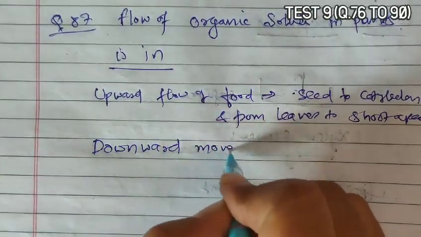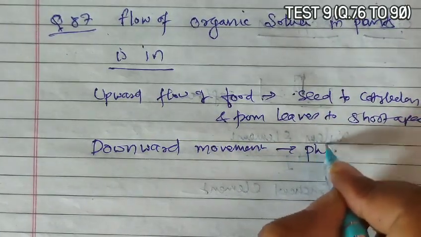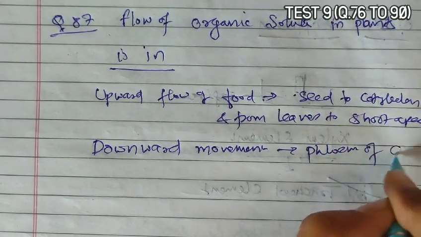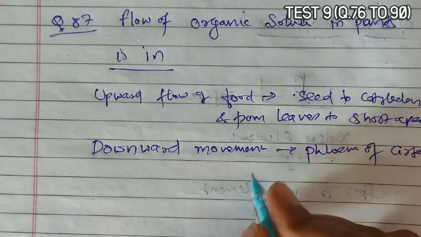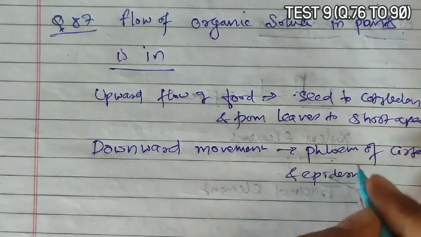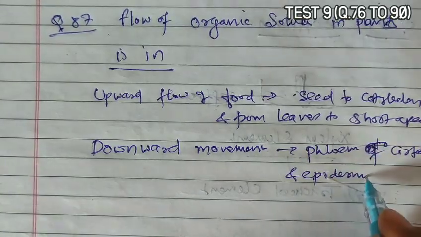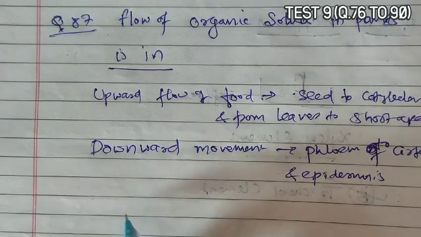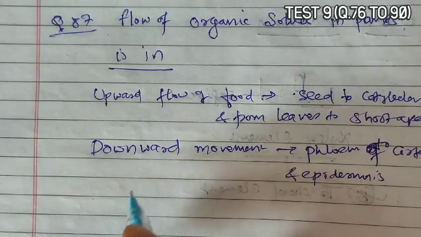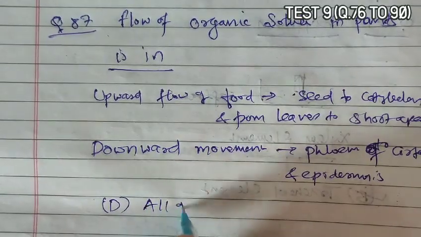Downward movement is from the phloem to the cortex and epidermis. So upward, lateral and downward movement all occur, so option D, all of these.